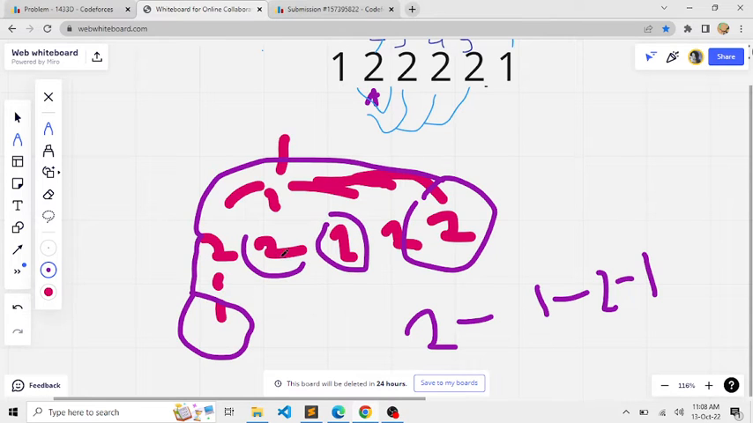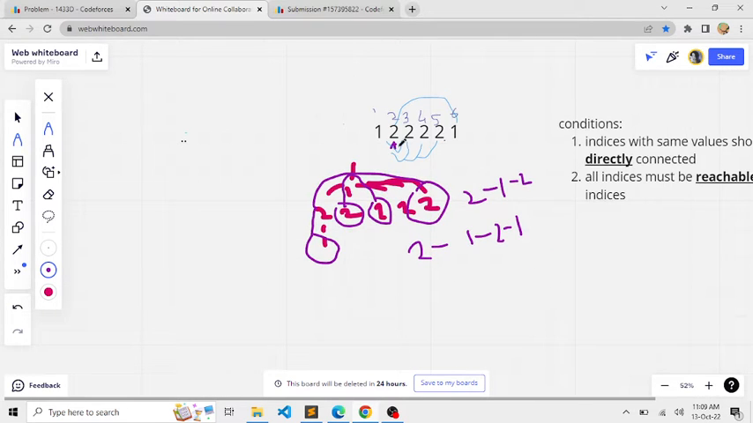Now if these cities want to get to each other, they can move through 1. So the path here is 2, 1 and 2. As we can see, the conditions are satisfied, and all the pairs satisfy the conditions.